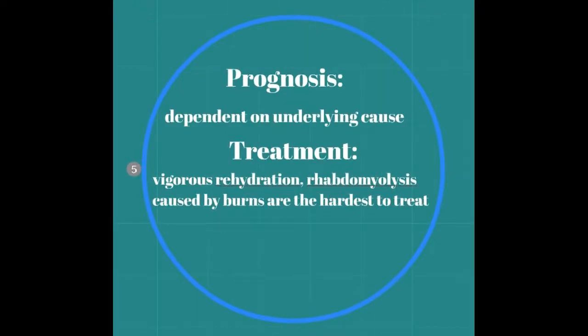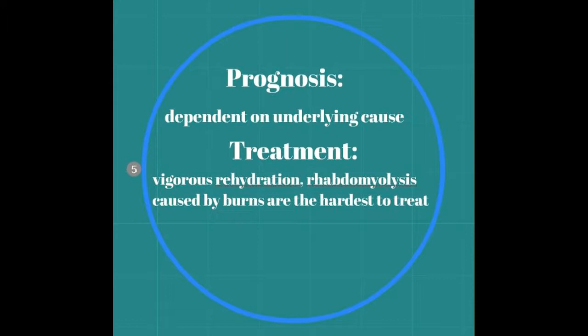The prognosis of rhabdomyolysis is dependent upon the underlying cause. If the underlying cause is not genetic and is diagnosed early and treated aggressively, the prognosis and renal function recovery is excellent. For the treatment, there is no sufficient evidence from studies on the management of rhabdomyolysis, but the treatment used for rhabdomyolysis is vigorous rehydration, elimination of the underlying cause, and prevention of complications.